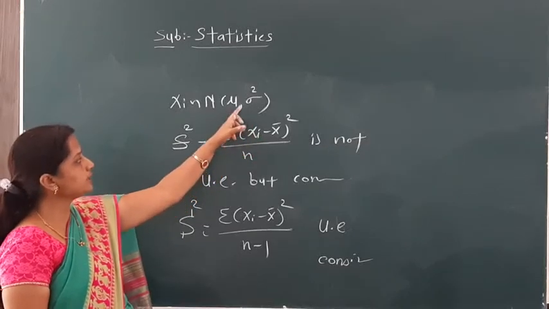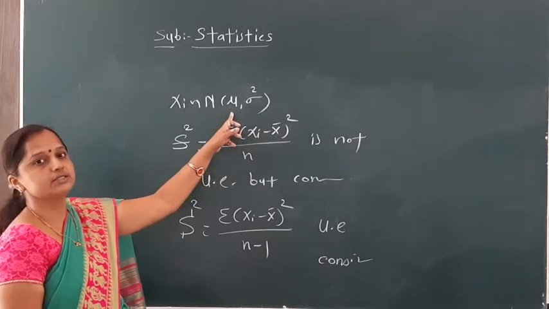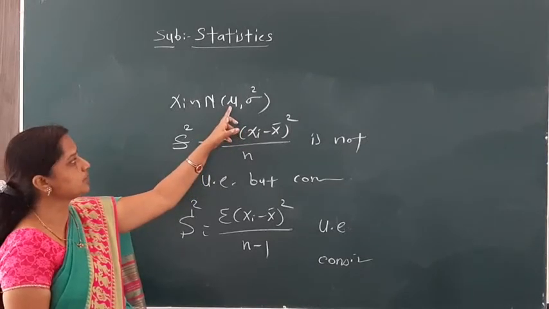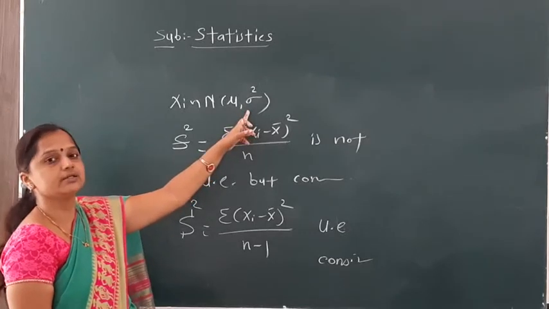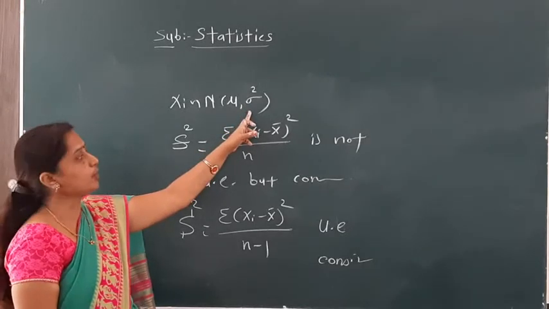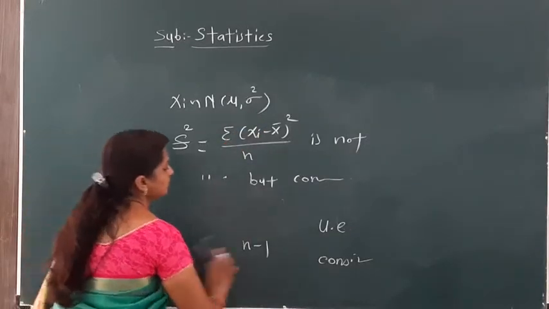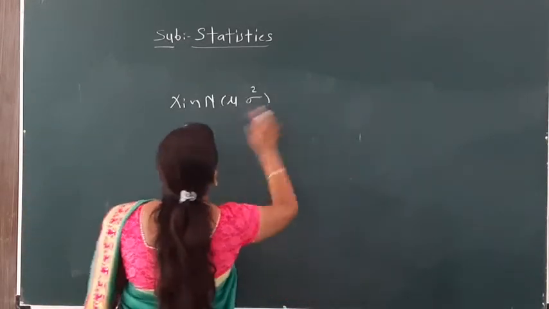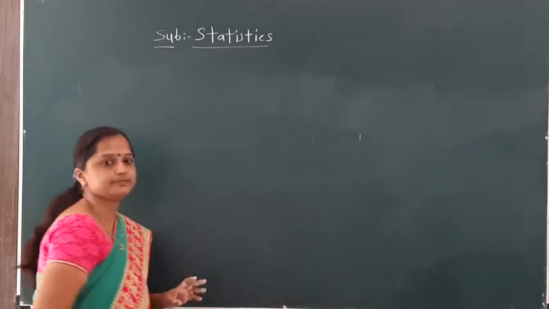And all of you know that for the unknown population parameter mu, x bar, the sample mean, is a consistent estimator for population mean mu, and sample variance and sample mean square are consistent estimators for population variance sigma square. Okay, so this is about the normal distribution. Now we start with our next example.